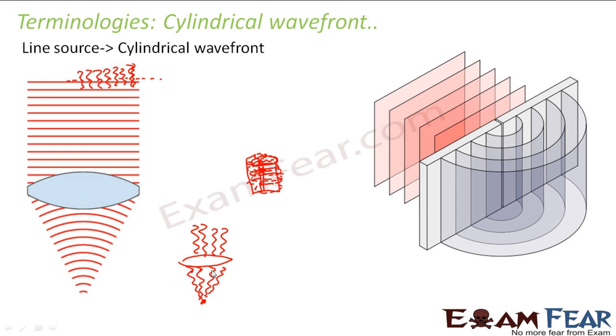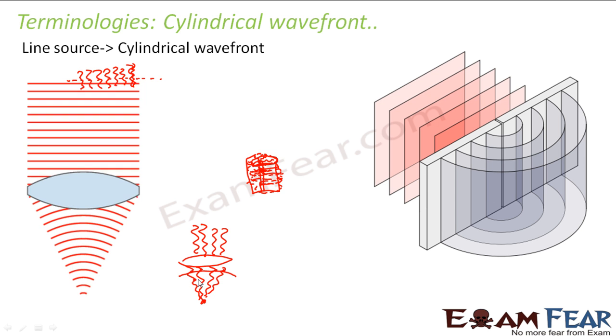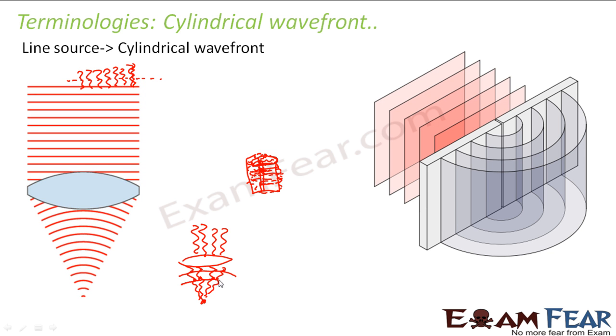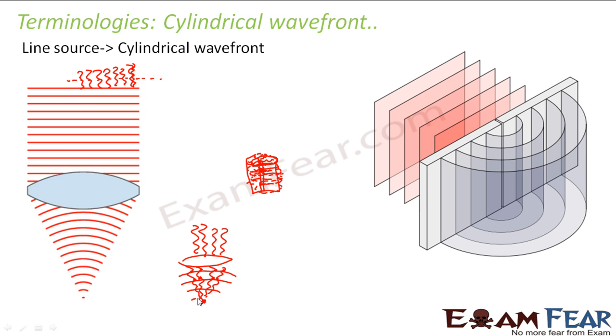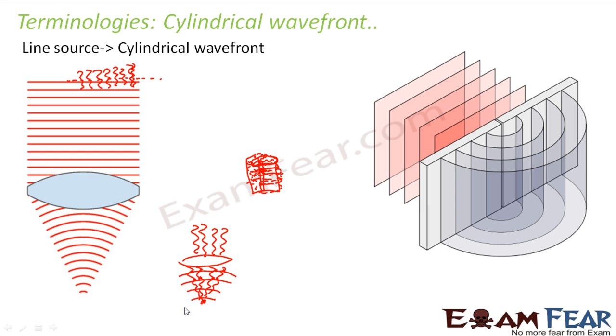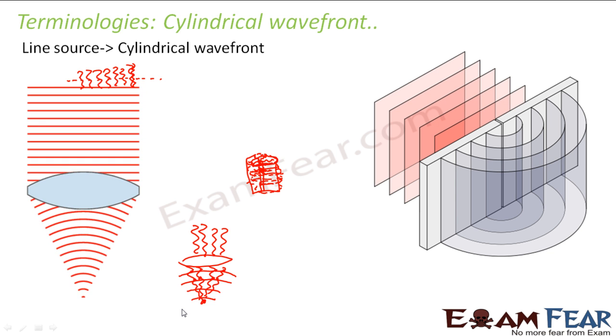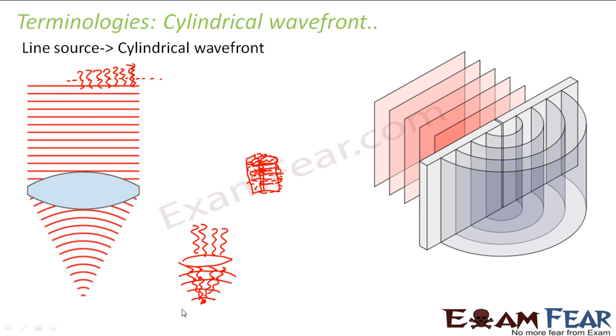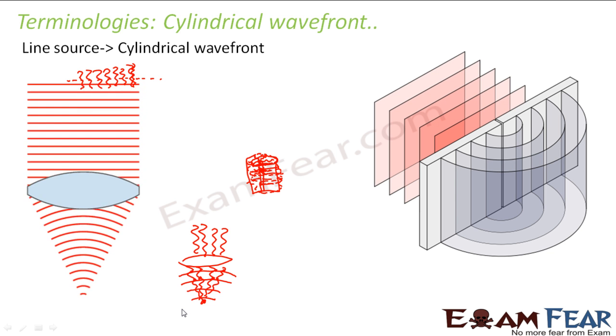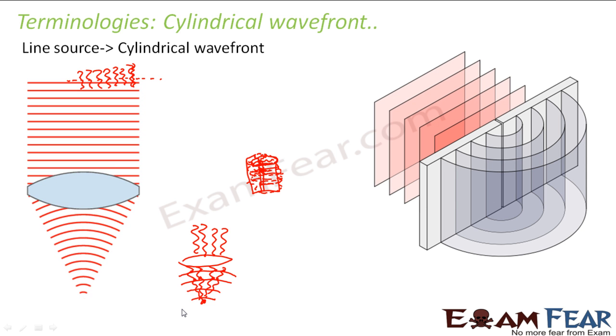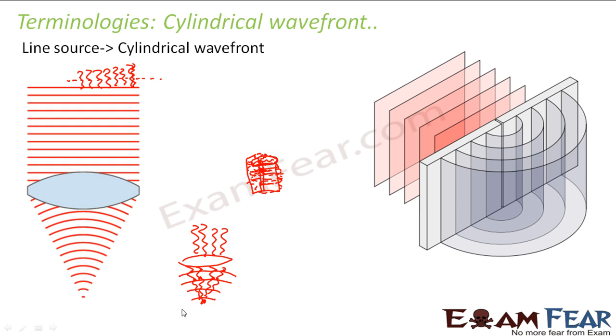Now here, if you see, this is how the wavefront will be formed. So this way you will get the wavefront. So you understand, since the waves are changing their direction, the waves are bending and trying to converge to a point, therefore the shape of the wavefront is also changing.